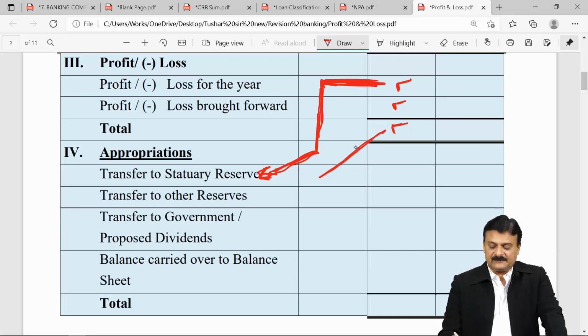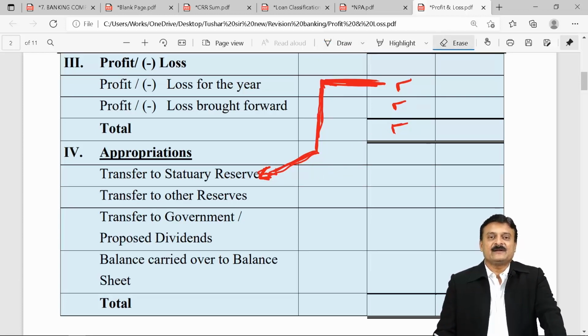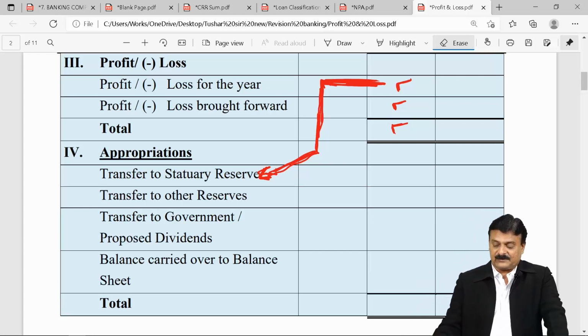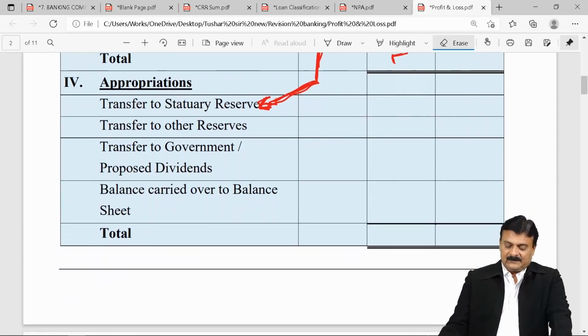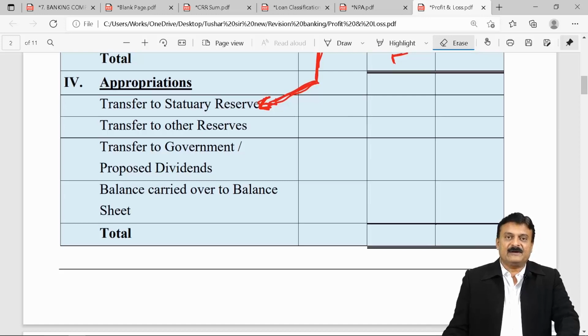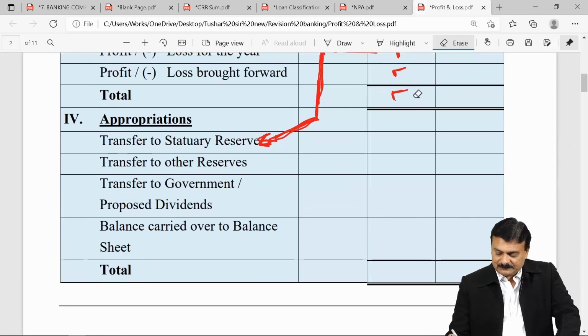No, this is wrong. It cannot be 20% of this. It has to be 20% of net profit of current year. Always transfer to statutory reserve. Transfer to other reserves. Now, transfer to government or proposed dividend. And lastly, from this total, so this was a total. This total is A. For example, I am saying this.